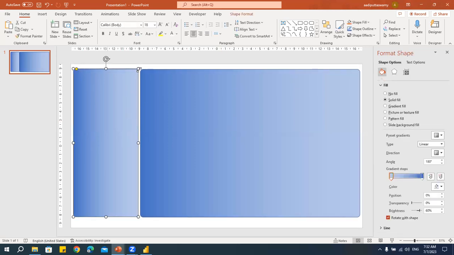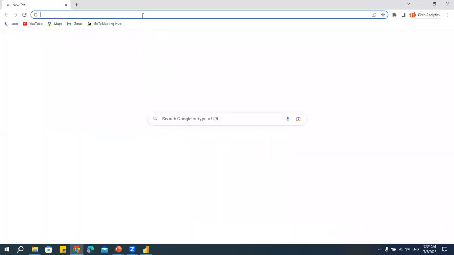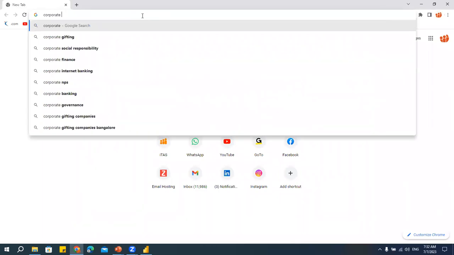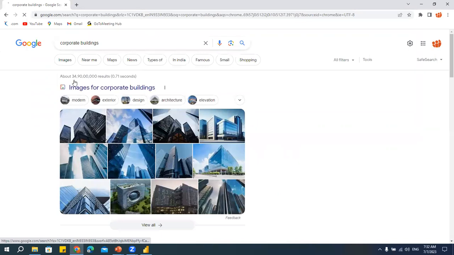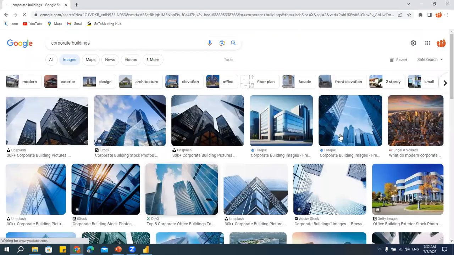If you think you want to add some image in the background, you can add the image. Let's see if we can get some image quickly. We'll go here. Anything. Okay, so make sure that they are actually copyright free. Let me just take quickly. I'll just take something.